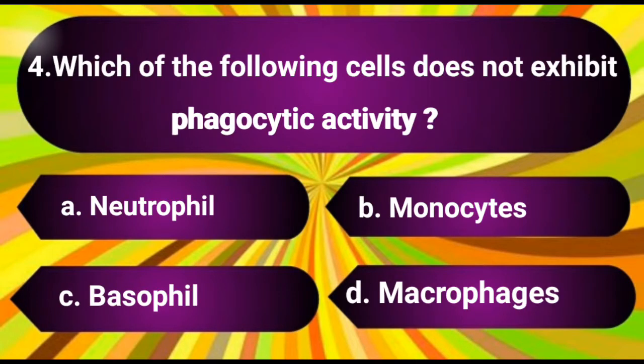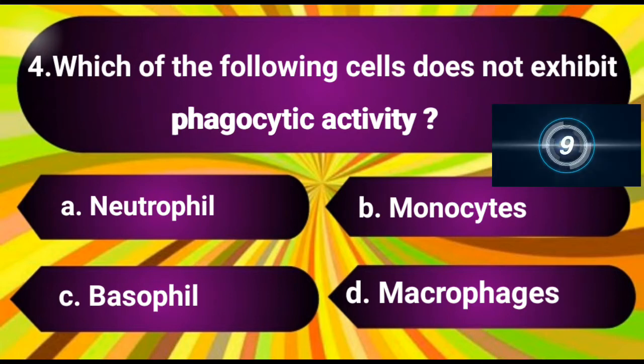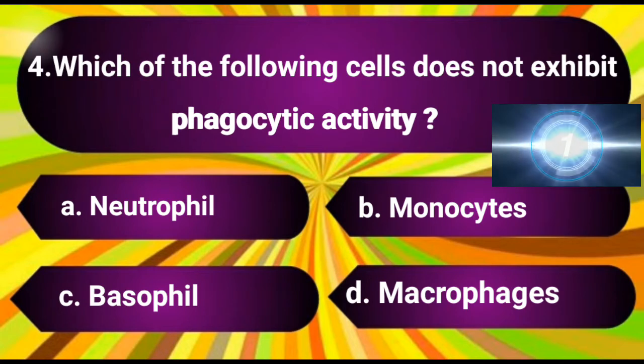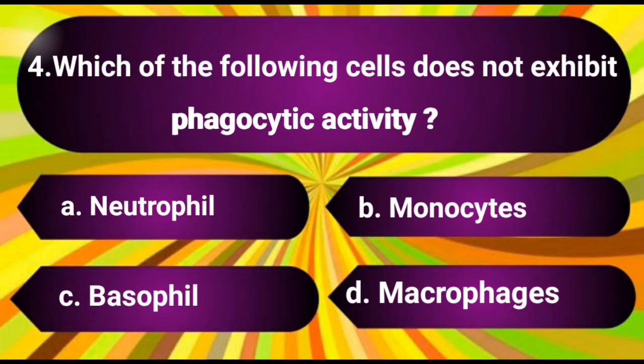Question number 4. Which of the following cells does not exhibit phagocytic activity? The options are A. Neutrophil, B. Monocytes, C. Basophil, D. Macrophages. The answer is C. Basophil.